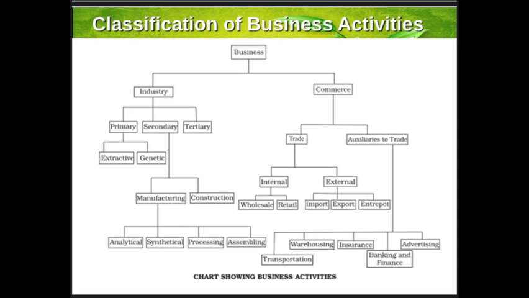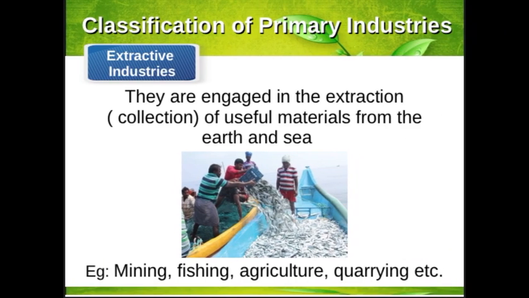The next type of primary industry is genetic industry. Genetic industry is involved in the activities of rearing and breeding of living organisms like birds, plants, animals, etc. Examples of that are plant nurseries, poultry farms, cattle breeding farms, etc. So these are the two types of primary industry, that is extractive industry and genetic industry.